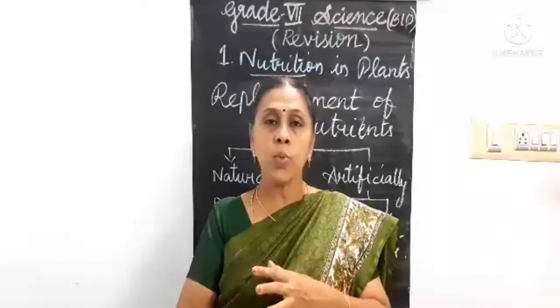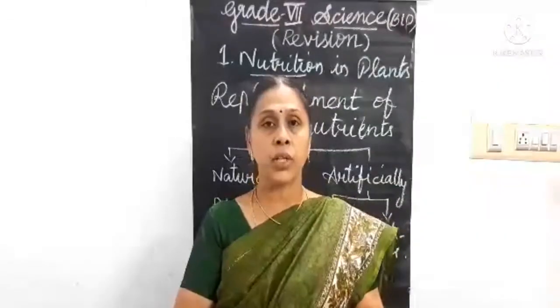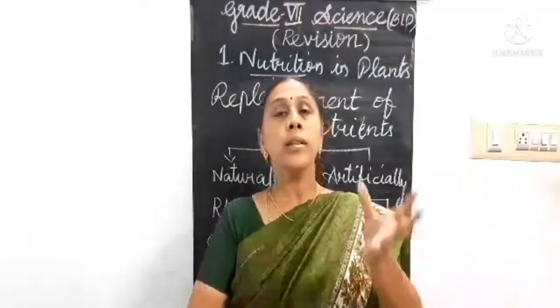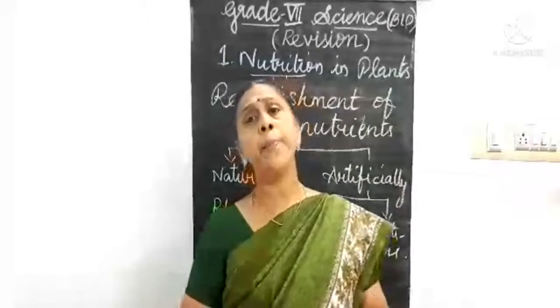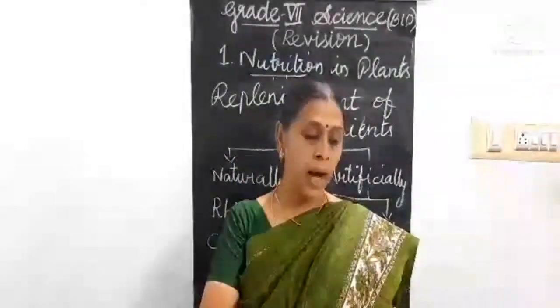So the answer is what? Because the plants grow in nitrogen deficient soil, in order to get that nitrogen, they are trapping the insects. So like this, from any part of the lesson, the think and answer pattern may be asked.